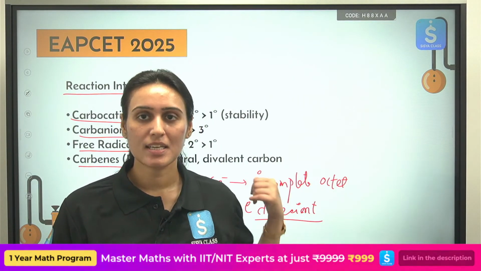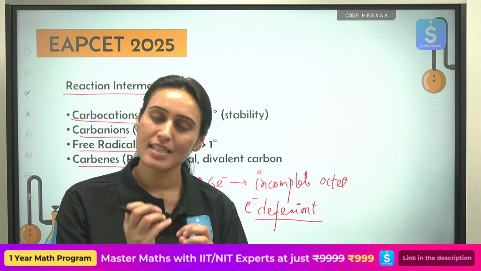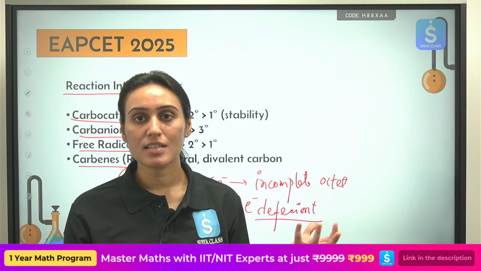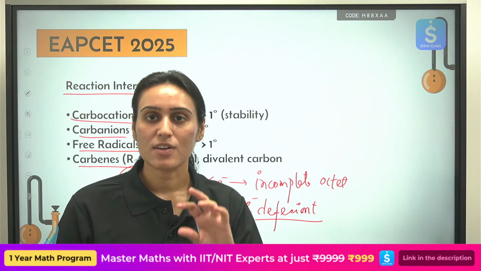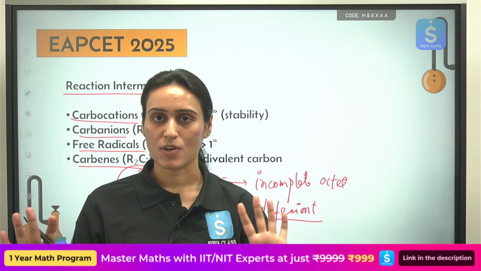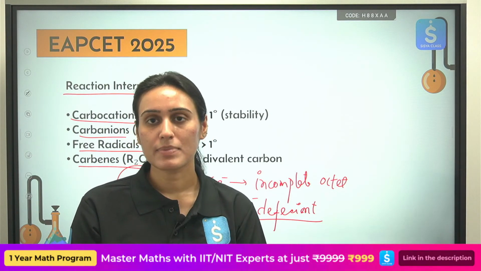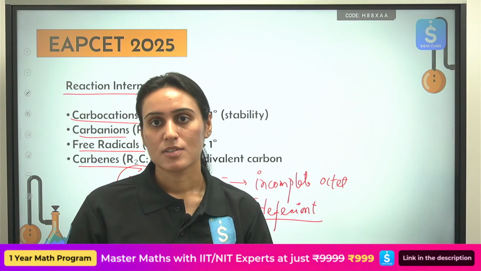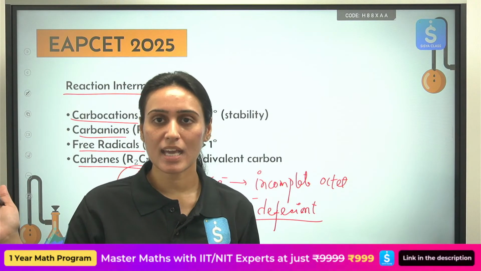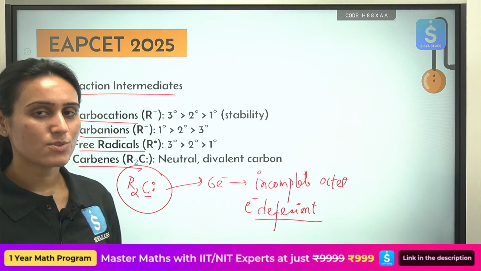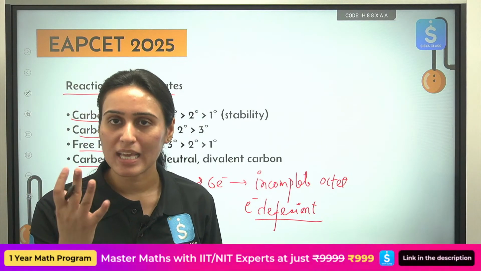That is the trick carbene is playing with you. It is still electron deficient. It has only 6 electrons. In order to be an electron rich species, it must have a lone pair of electrons along with 8 electrons. That 8 electrons is necessary in order to complete the octet. Then only it can show that behavior to donate the lone pair of electrons. This one does not have 8 electrons. It will not donate this to anyone.